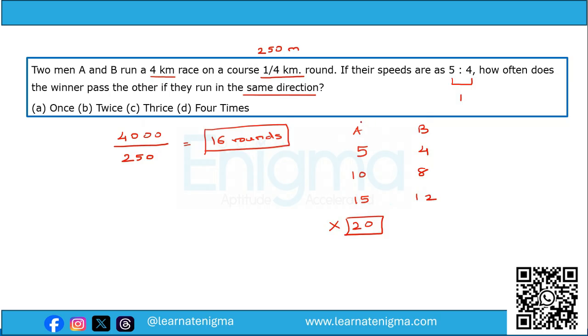So therefore, A will meet B, or A will pass B, only 3 times: 1, 2, and 3. So the answer will be thrice.